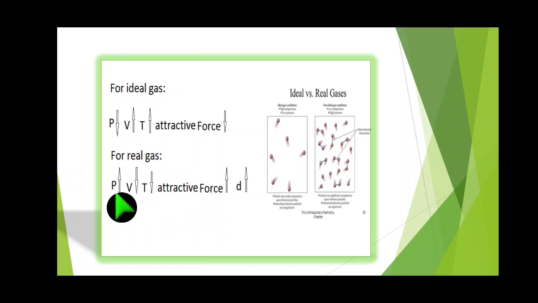When we increase the pressure, the gaseous molecules are compressed, so volume automatically decreases, temperature decreases, the attractive force between molecules increases, the molecules bind with each other, and then density increases. So the example we can give is the gaseous vapor state of water turning to solid.